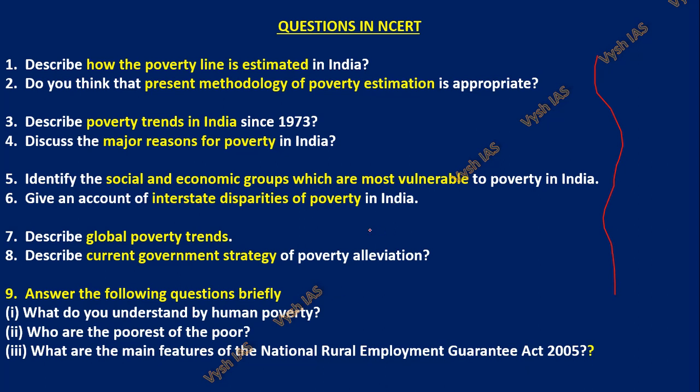There are certain things which you can take from current affairs also, like current government strategy. Obviously, you have to put in more current affairs. Then for the poorest of the poor, you have to include a little imagination. And for the MGNREGA scheme, you have to include a little data from the latest current affairs and the Economic Survey. So that is extra. That is current affairs.